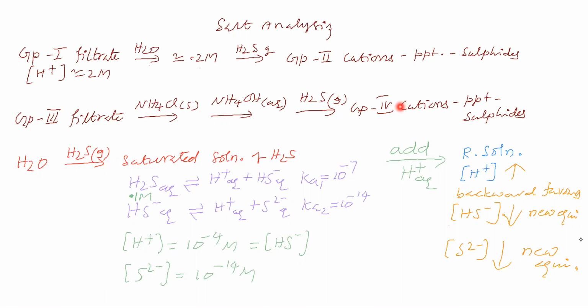Take zinc sulfate salt, add water, add H plus and pass H2S gas. We will not get a precipitate at all. Here we are taking a group 2 cation, Cu2 plus, and we will add water to this.